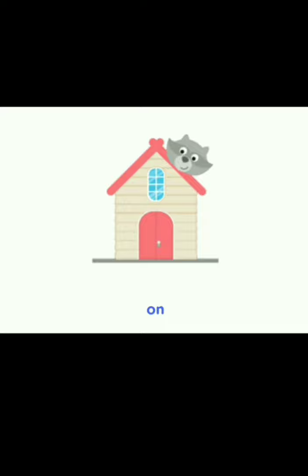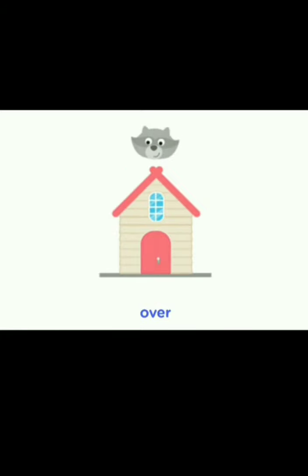Look at this picture. Where is the cat? The cat is on the house. On tells us where the cat is. So, on is a preposition. Here, where is the cat? The cat is over the house. Here, over tells us where the cat is. So, over is a preposition.